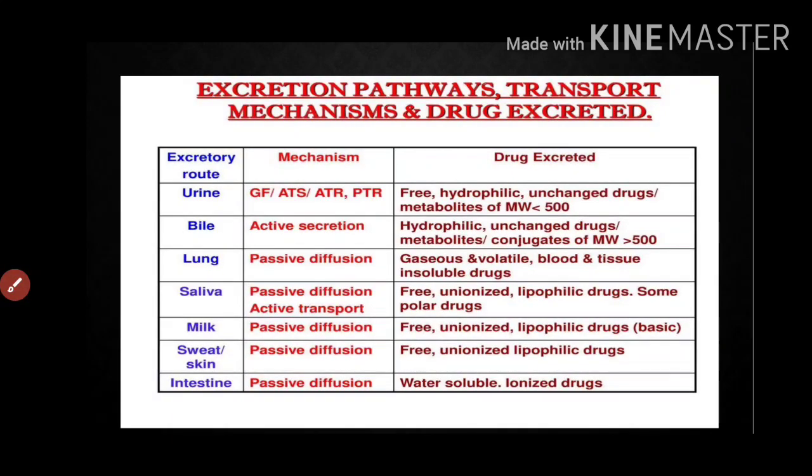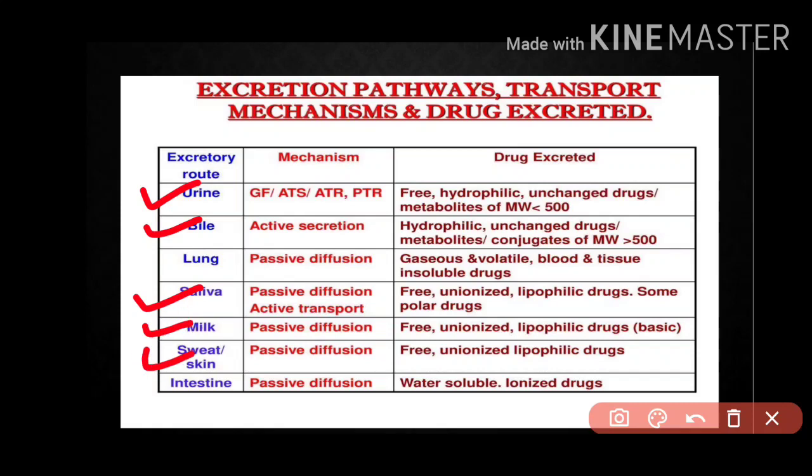Next slide. Excretion pathways, transport mechanism and drug excreted. So this is the most important. You should always remember only 5 from this. Urine, bile, saliva, milk, sweat. Now urine, the mechanism. This is all the mechanism which takes place: glomerular filtration (GF), then active tubular secretion, then active tubular reabsorption, passive tubular reabsorption.